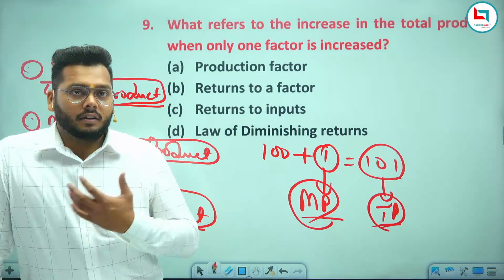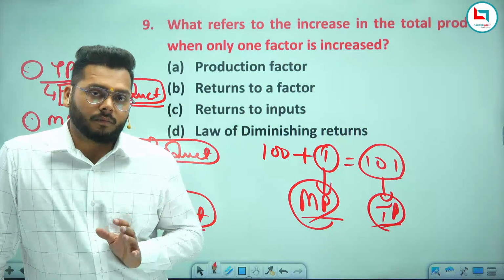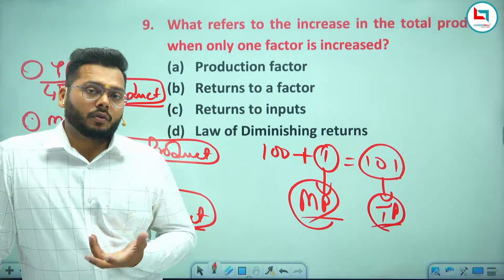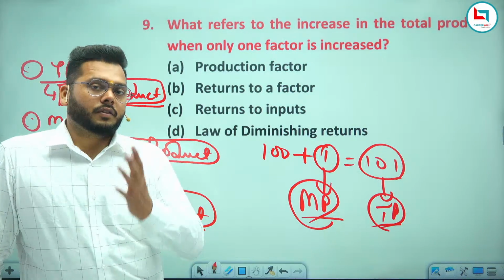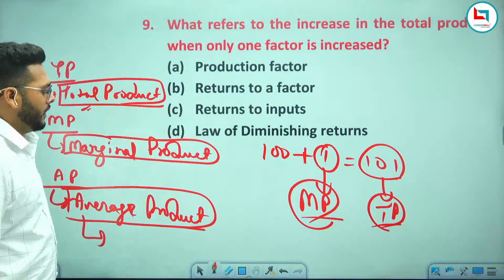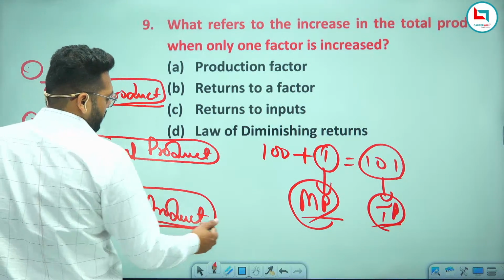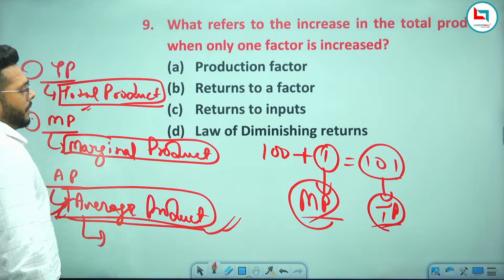As you run a 10-kilometer bike in 2 liters of petrol, if you want to find out the average, you will get, sir, in 1 liter I am running 5 kilometers. So this means what? This is the average product that you have done. Clear? So this is what average product. Am I clear to everyone?